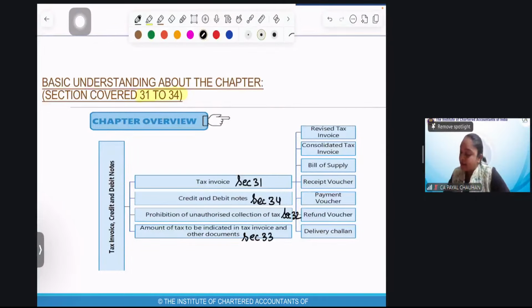Now, tax invoice. If you have noticed, it is written tax invoice and other document. That means a tax invoice is issued, and in some cases there are certain other documents which are also issued. These are other documents. Did you understand the whole strategy about the chapter? We are now starting with section 31, which is tax invoice. Everyone, perfect?